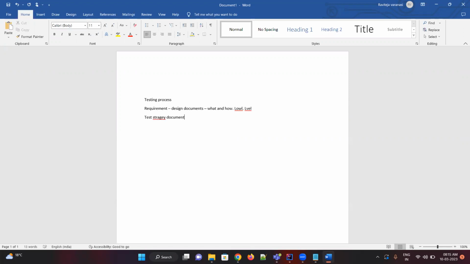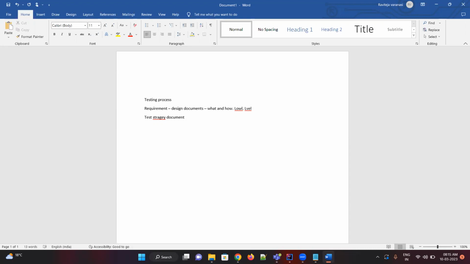Test strategy document is nothing but what you're going to do. What will we be testing here? I will say, okay, this is our scope. We'll be writing this type of test cases or scenarios, and we will be executing them, and we'll be attaching the results like this. That's the strategy document. It could be prepared by your QA lead, or nowadays anyone can prepare it, or there could be a common template for our project.